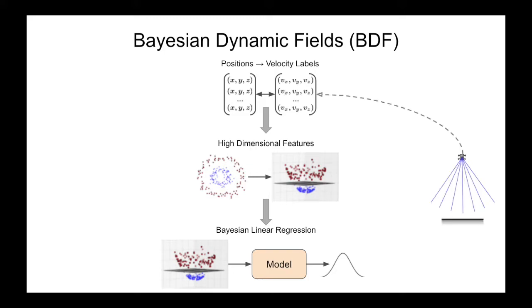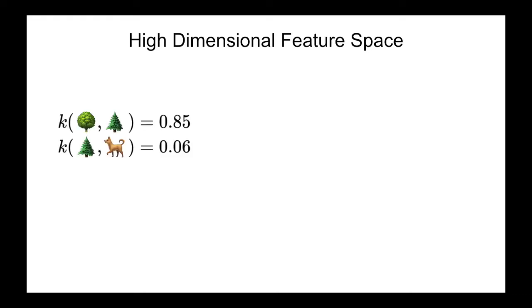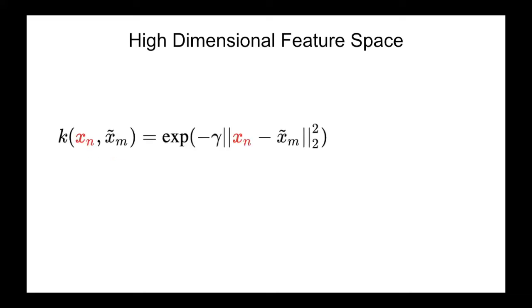Additionally, our model can be efficiently updated online as additional data measurements come in, making it amenable to changes in the environment. In order to map position measurements to high-dimensional features, we use kernel functions. A kernel is a function that outputs a similarity metric between two different inputs. For our method, we use the squared exponential kernel because of its simplicity and interpretability.